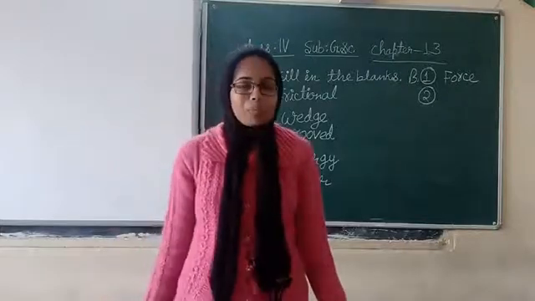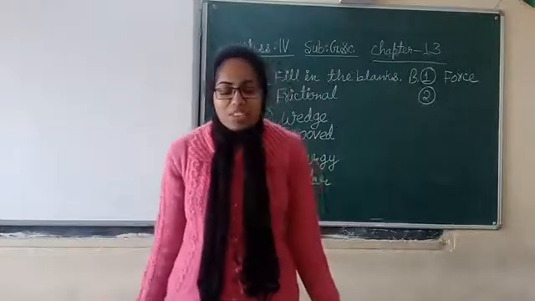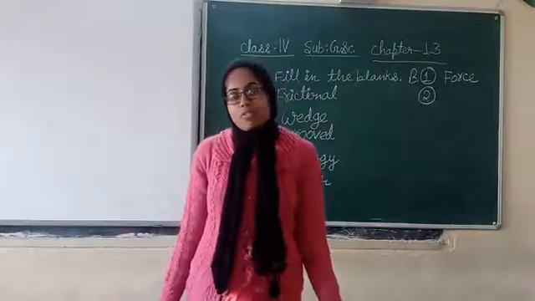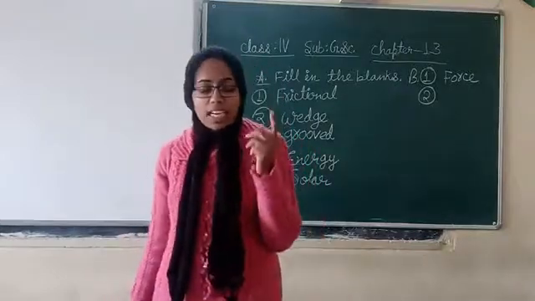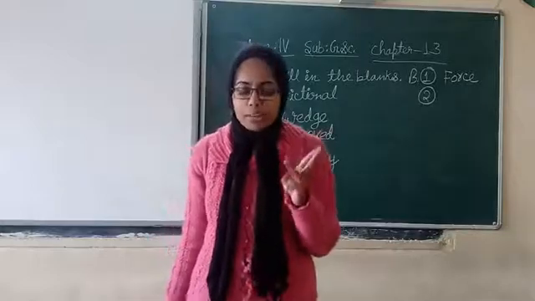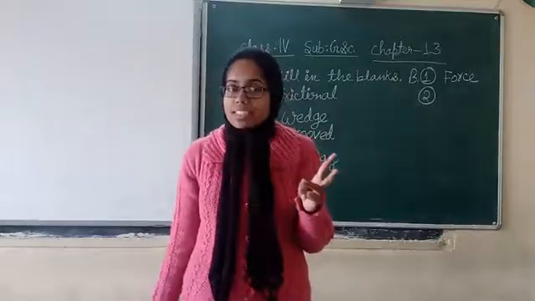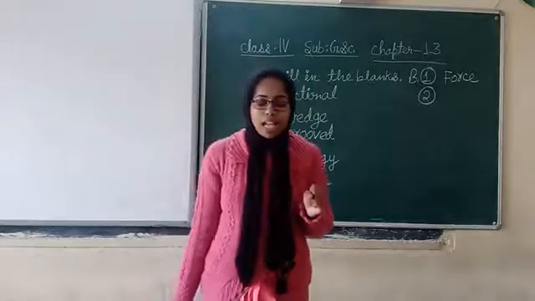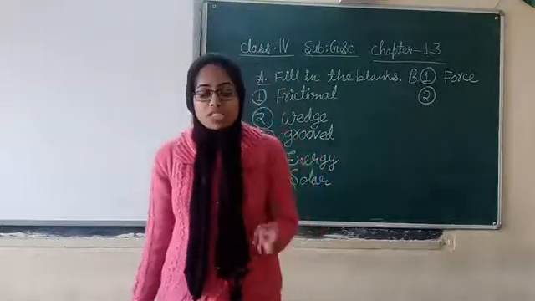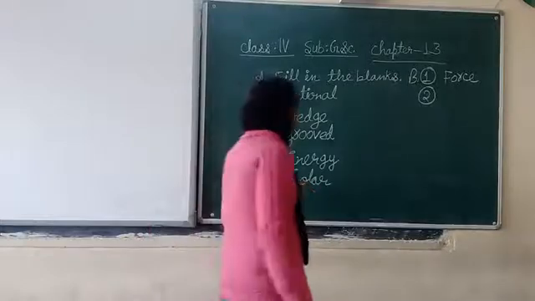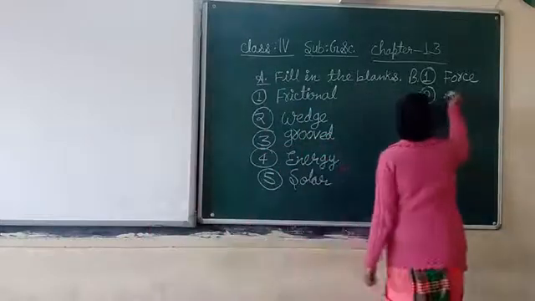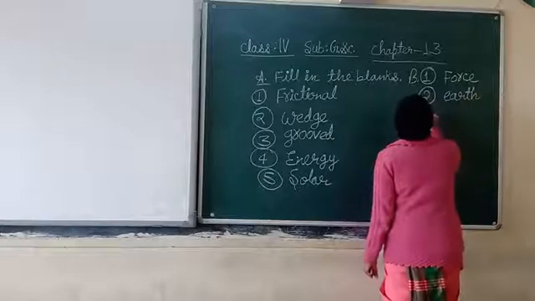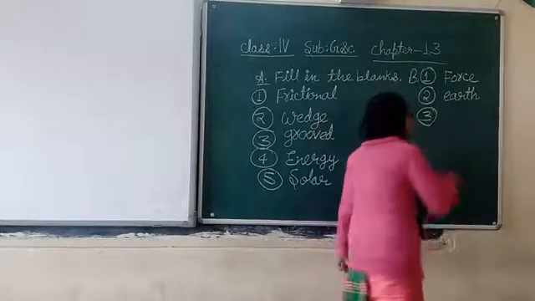Question number 2. Gravity is the force which pulls things to the dash. We have 3 options here: earth, sun and moon. Which is the correct answer? First option is correct. Earth. Gravity is the force which pulls things to the earth. So you have to put a tick mark in the first box.